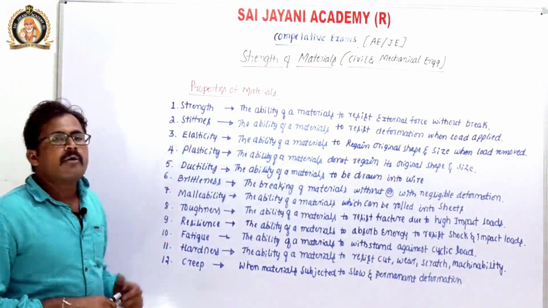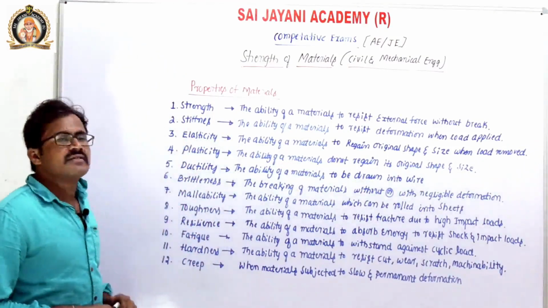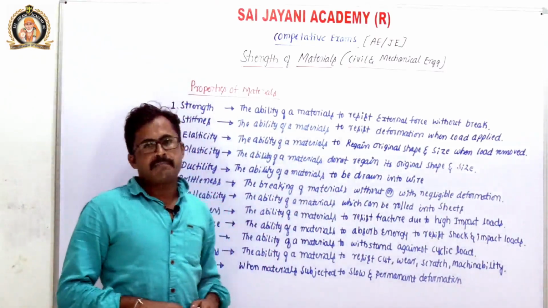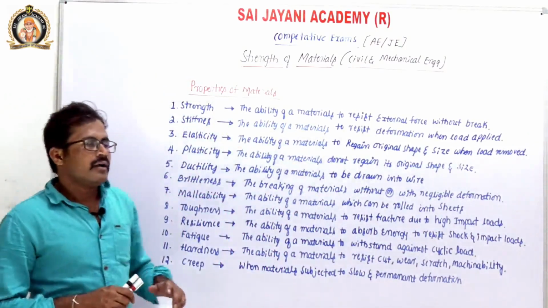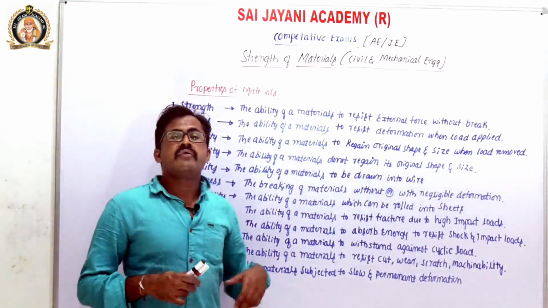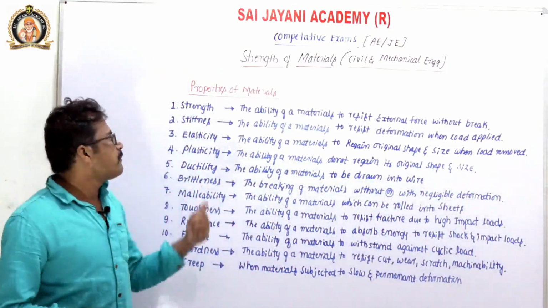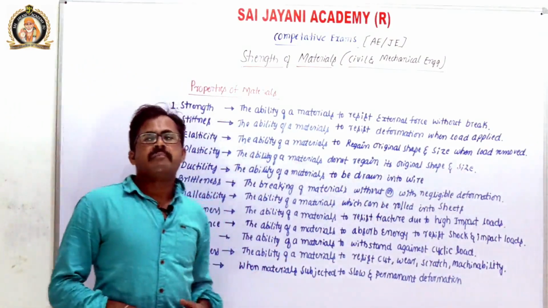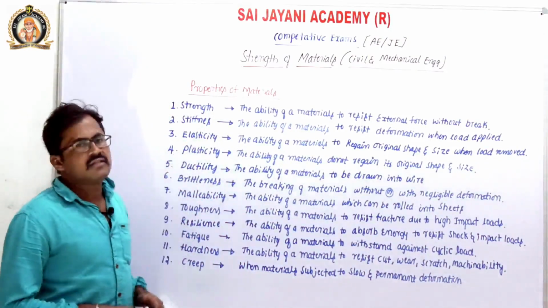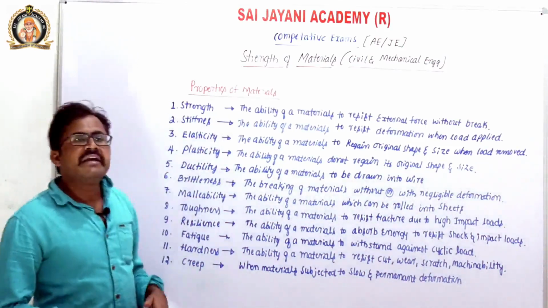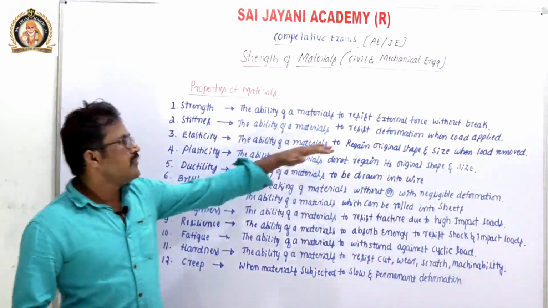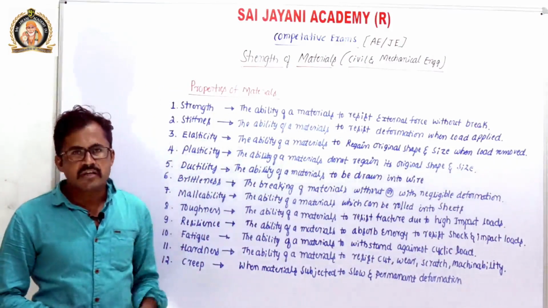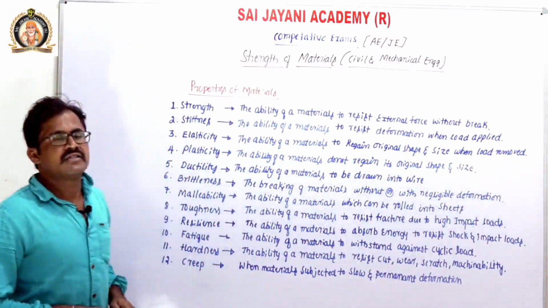Next, second property is stiffness. What is stiffness? The ability of a material to resist deformation when load is applied. If a material does not deform when we apply some load or force, then the opposition offered by the material to deformation is known as stiffness. So stiffness is the ability of a material to resist deformation when we apply some external force.